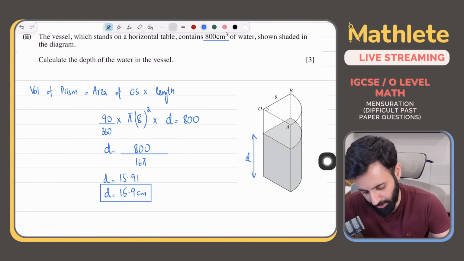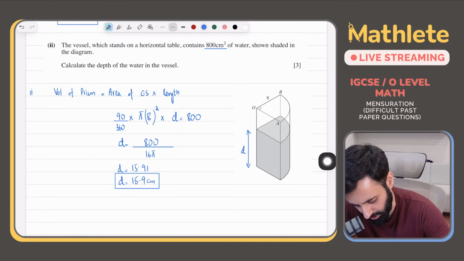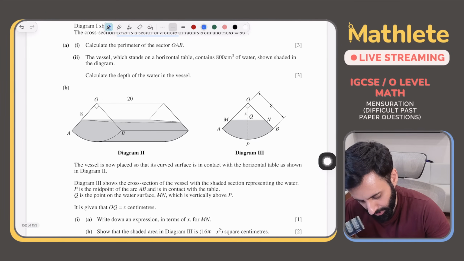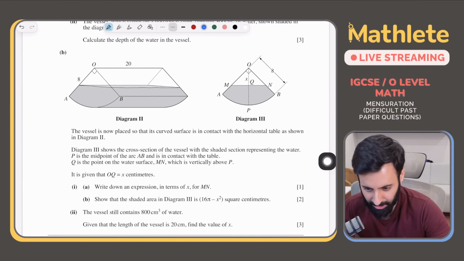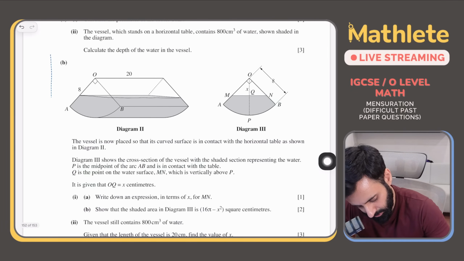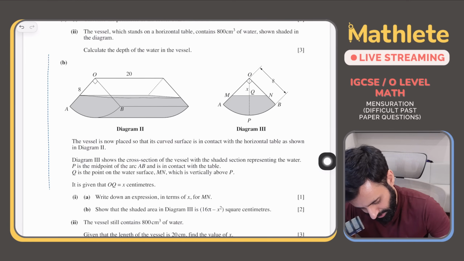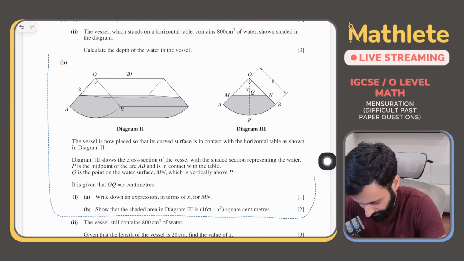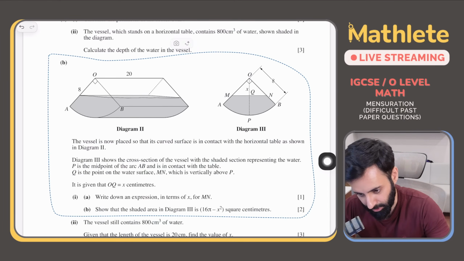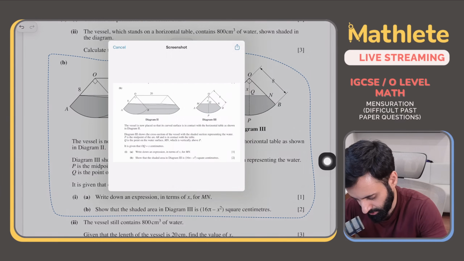Okay, I hope I'm wrong and you guys tell me that sir this is easy. Okay, but let's see. Now the fun part starts.